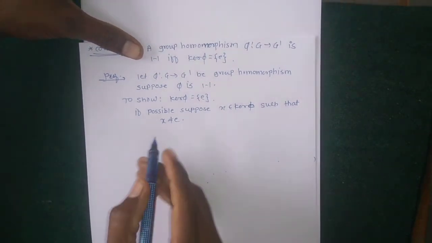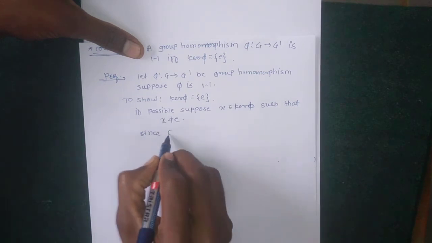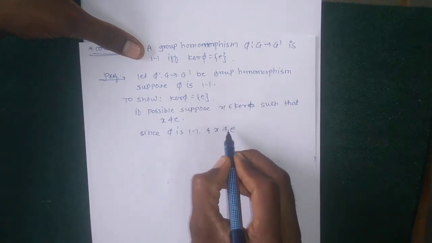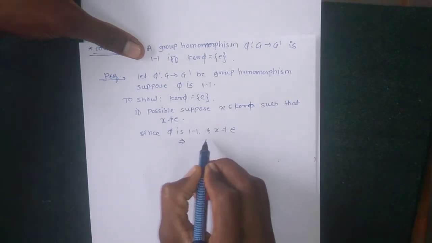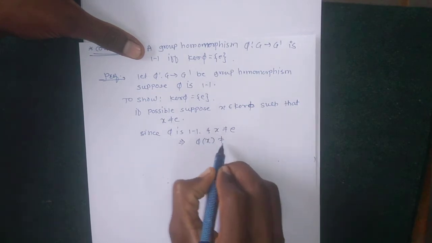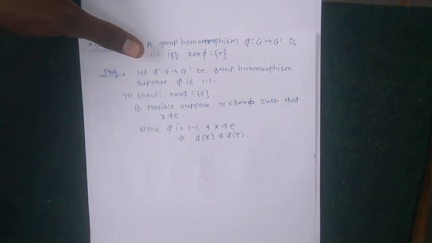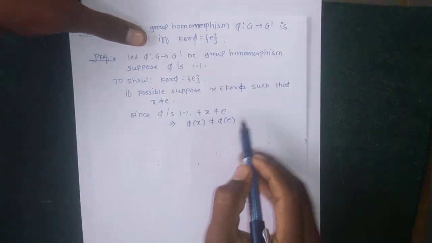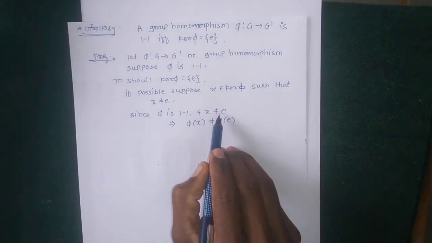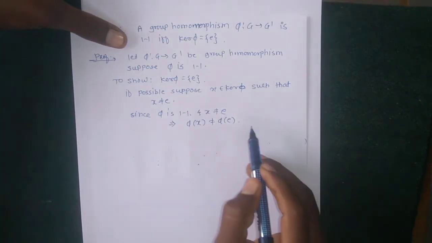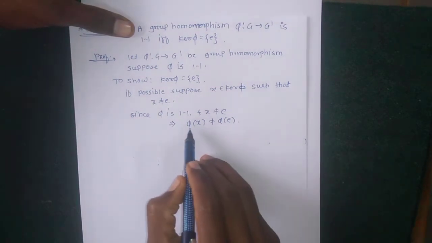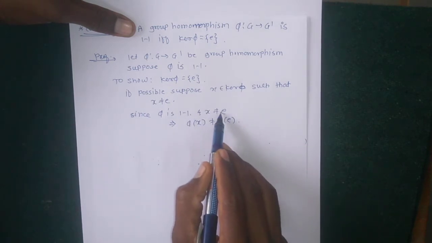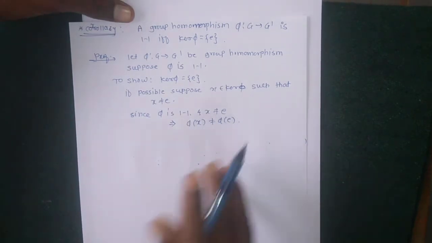Okay, here since phi is one-one and x is not equal to identity, this implies that phi of x is also not equal to phi of e. Given that phi is a one-one function, by definition, if two elements are not the same, then their images must also not be the same. Here the function is one-one and x is not equal to identity, so their images must be not equal.